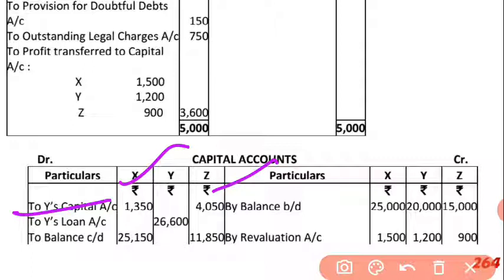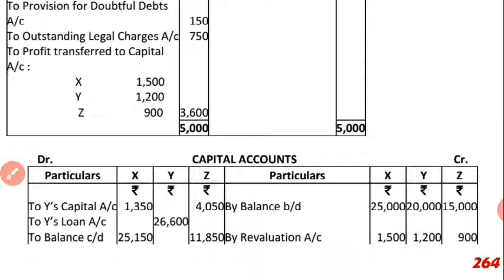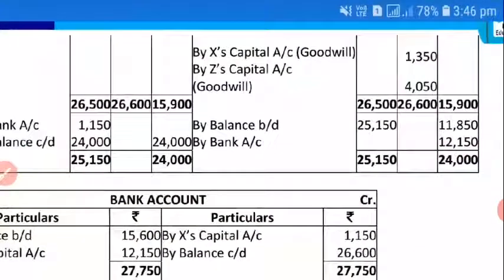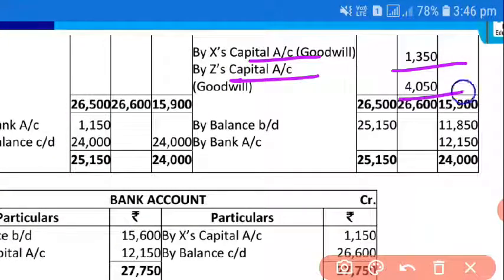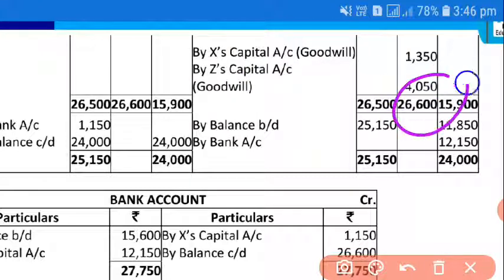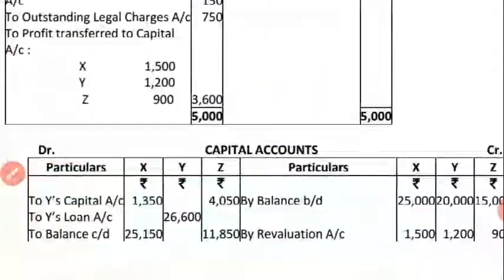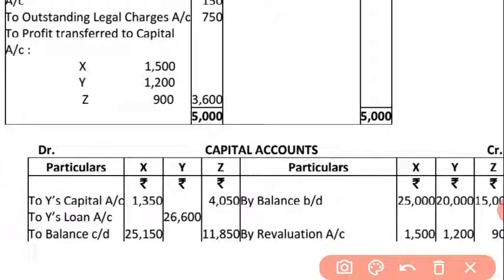Now in this way sum up the credit side of Y firstly, because Y is retiring. Whenever we sum up, I am showing you in the next slide what will come. So whatever I was telling you, by X capital, by Z capital, this is the way. So 4050. This way I have summed up the credit side of Y. So it is 26,600. So from 26,600 we have to subtract nothing, because Y's share is not given.